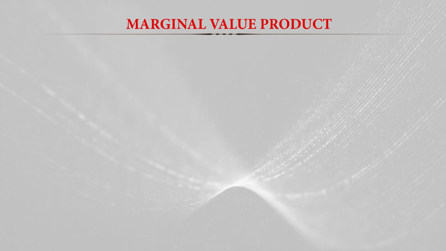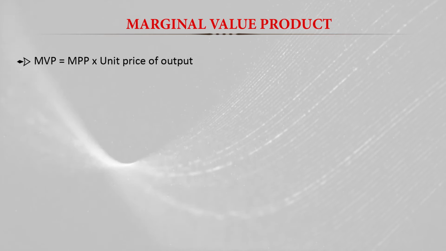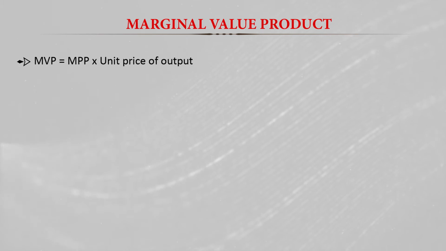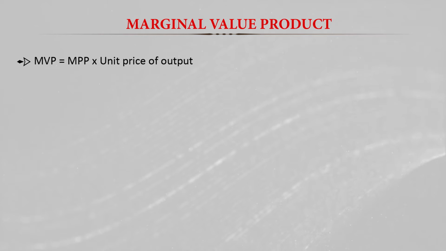Say when we increase the use of nitrogen, that is the input, the productivity of the wheat crop increases, and we get some additional output due to the additional nitrogen. When you multiply this additional output with the price, we get the marginal value product of nitrogen. So here is the formula: the marginal value product is equal to the marginal physical product multiplied by the unit price of the output.